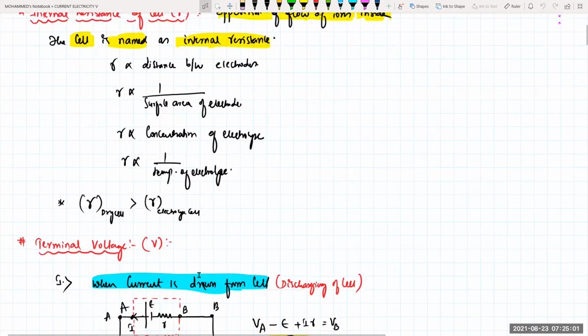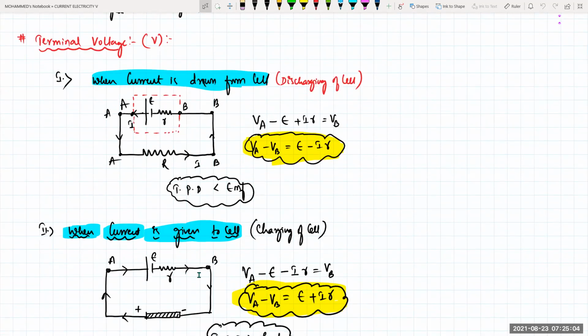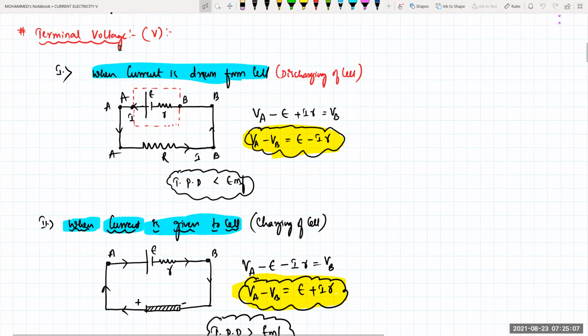Next one. From here it is very important, so be a little bit careful. Terminal voltage, that is V. First, when current is drawn from the cell, we connect the cell's terminals A and B across a resistor of capital R. This point is A, connected by the same wire, and this point is also A. This is wire B, and this point is B, connected by a simple wire, and this point is also B. So across the resistor capital R, the potential will be equal to A and B only. If I apply Kirchhoff's law for this closed circuit, starting from here, the potential at A.